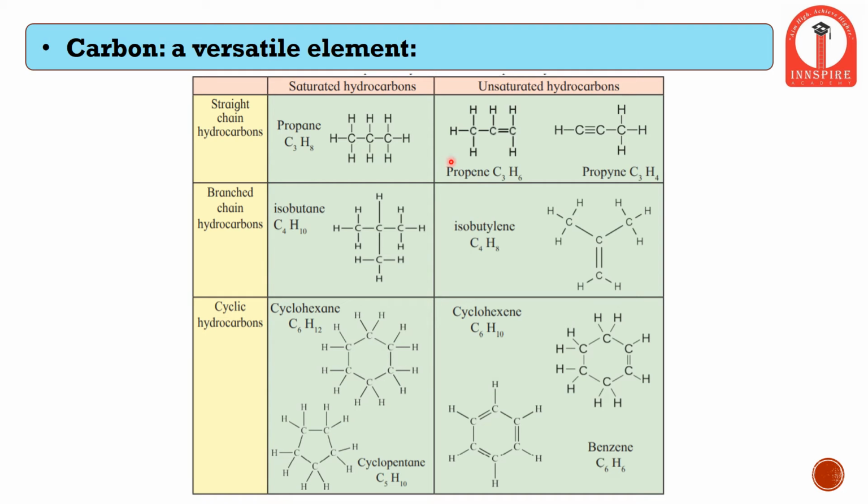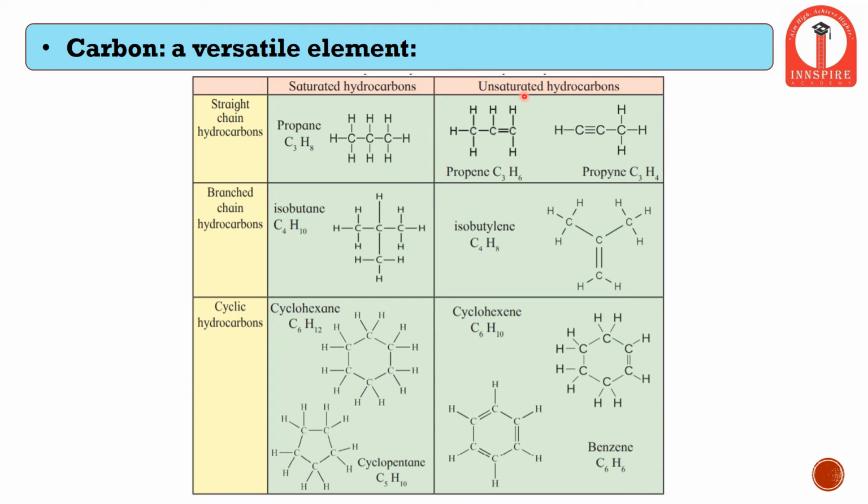So these are some of the examples of circular or closed ring carbon compounds or a chain compound. We can see it is classified as saturated and unsaturated. Saturated means all the bonds present in the compound are single bonds. No other bond can be accommodated.